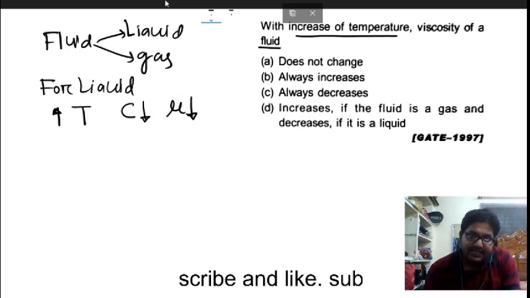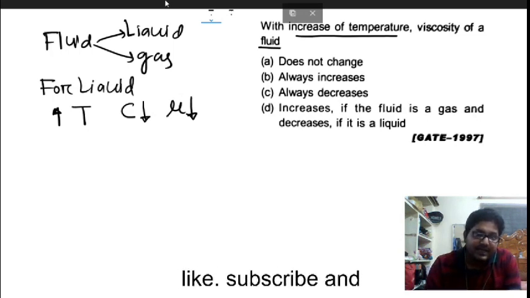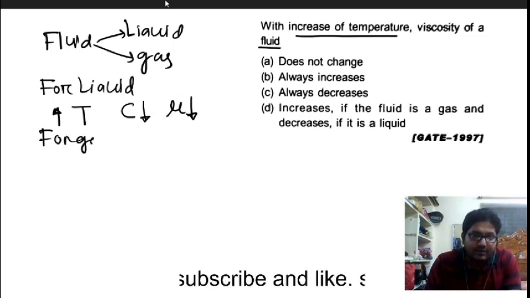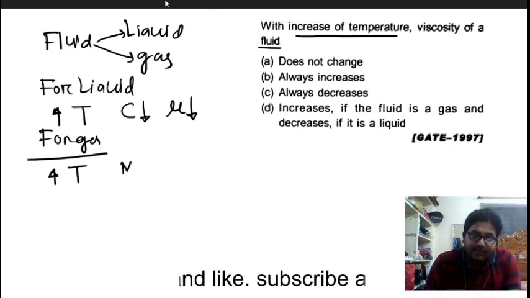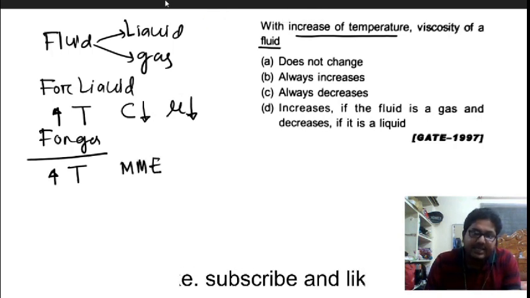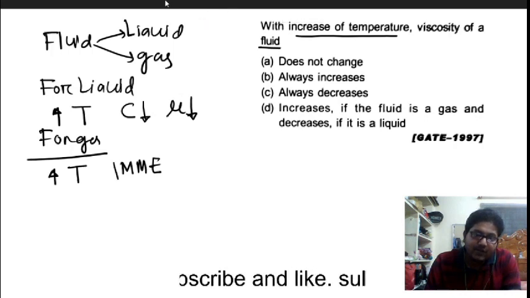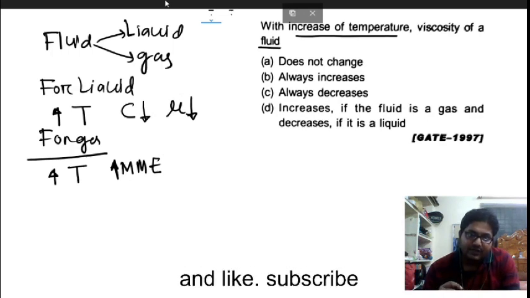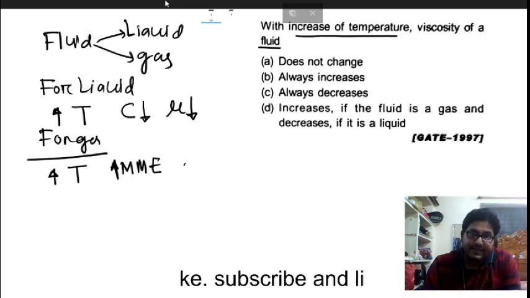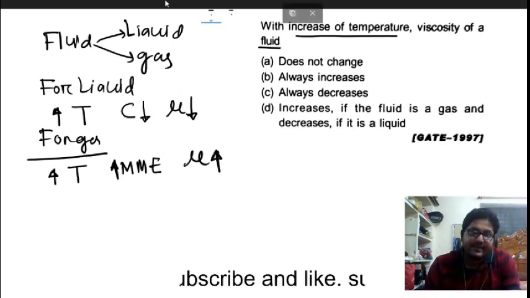As a result, the viscosity of a liquid decreases. But if you talk about a gas, if the temperature is increasing, the intermolecular momentum exchange between the molecules increases. As a result, the frictional force between the molecules increases, and they collide with each other very rapidly. So the frictional resistance increases, which means the viscosity also increases in a gas.